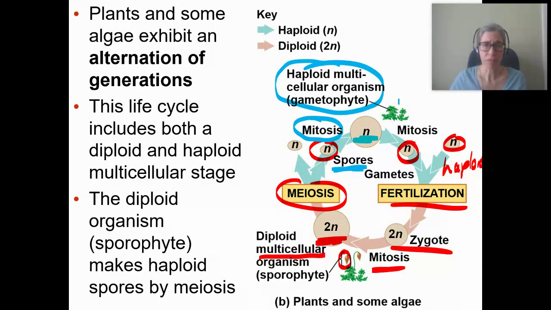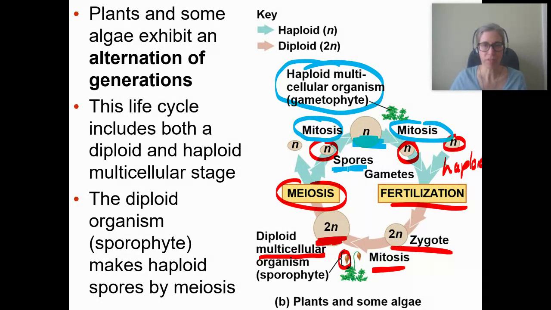In moss, for example, the thing that you walk around in the forest and see, or maybe out in your yard in a shady area, the moss is actually mainly haploid. It's so wacky, right? And then to make the gametes, they're going to do mitosis, which is also different. They're already haploid, so they're not going to do meiosis. They're just going to do mitosis to make the gametes. So all the stuff I just did in blue is the stuff that's different.